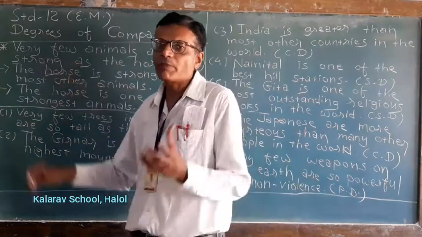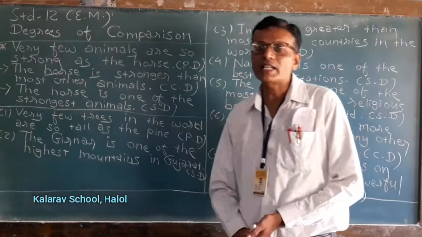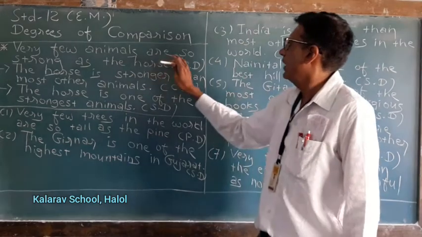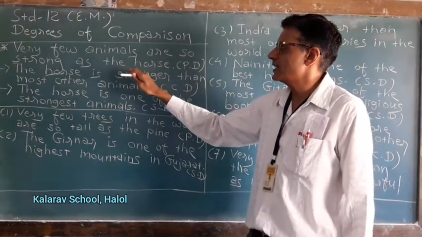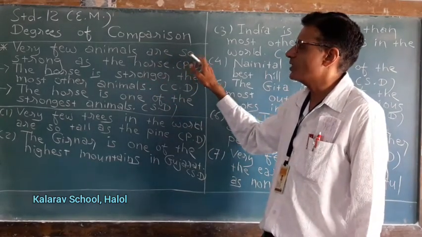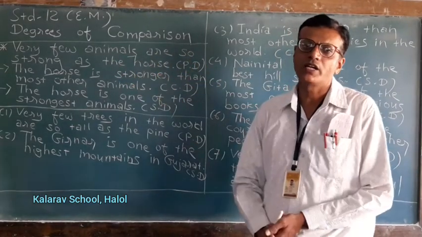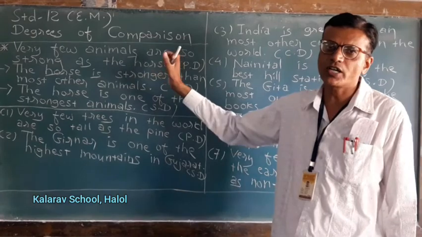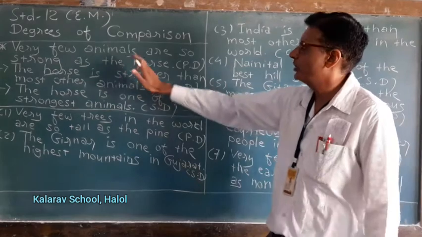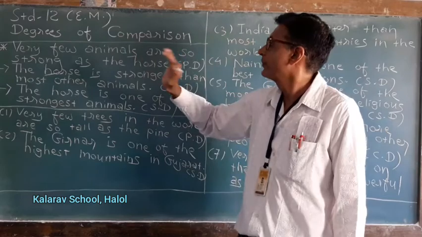And remember which type of words generally we use in positive degree. Positive degree you can start with very few. And so strong as, so big as, you can use as strong as, as big as. These type of words you can use. So this is the structure or format of positive degree. You just remember. So this is one of the simplest way to write positive degree.